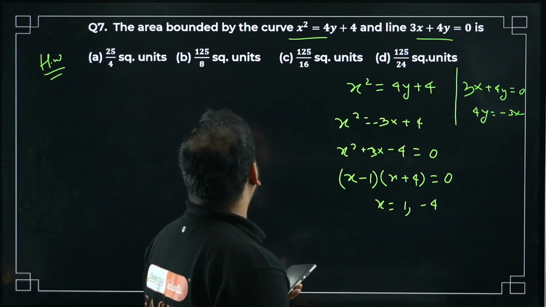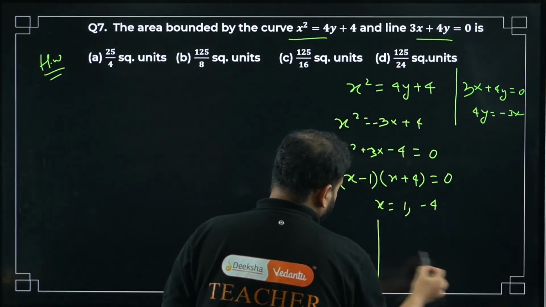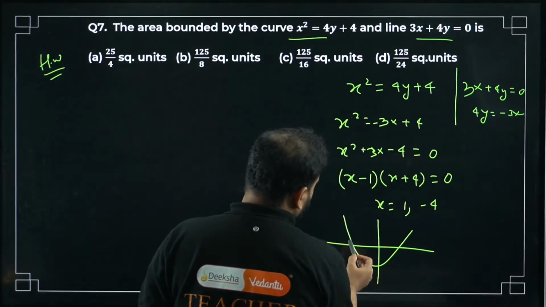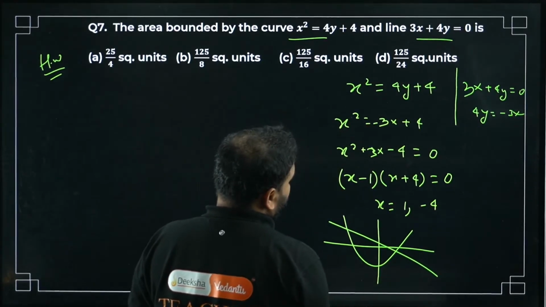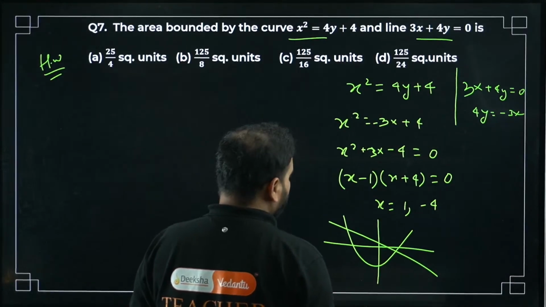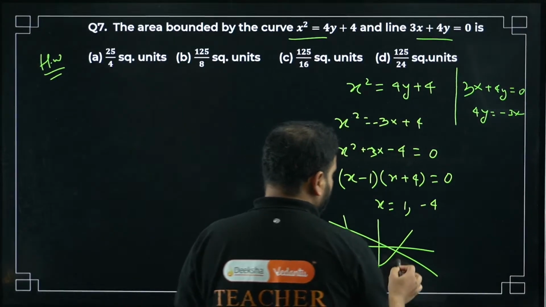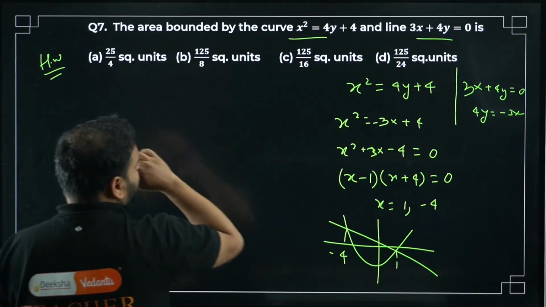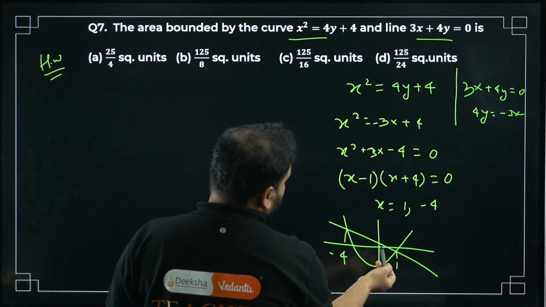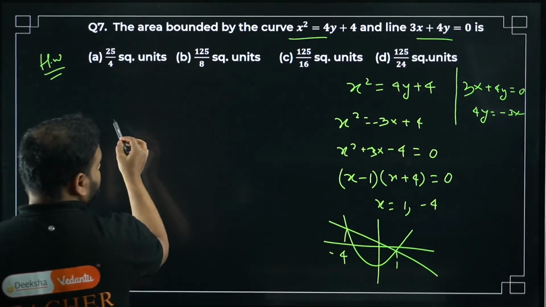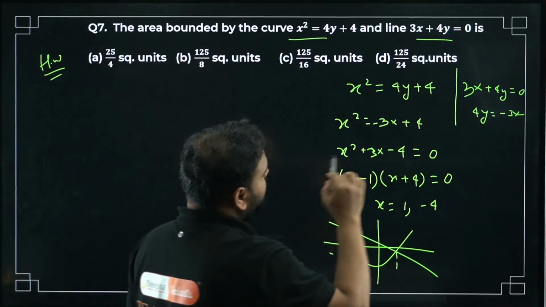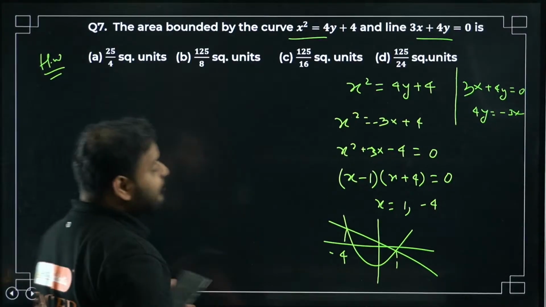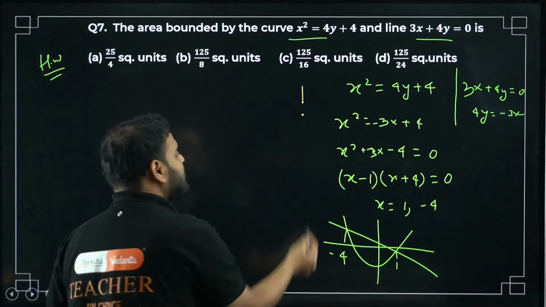So if you check this out, the graph will have something like this. And your lines will be like this only, right? You have x equals minus 4 over here, and over here I have this as 1. So integrate this function, this line only you integrate, right? Line minus this curve actually. So right here, make y the subject over here. You have to make y the subject in both places. Difficult, sir? I'm giving you steps. You have to solve it from here. So please pay attention. Any doubt you have, you ask me.